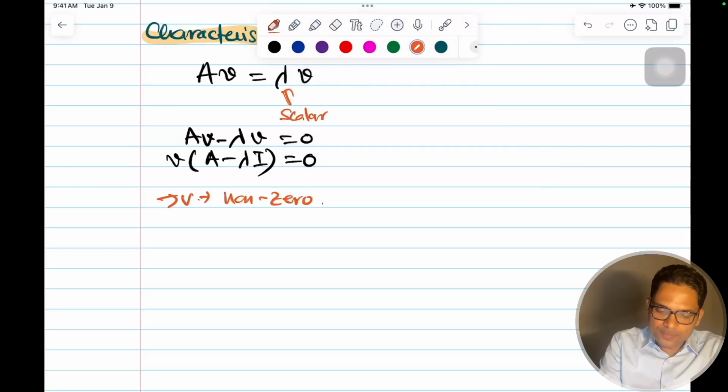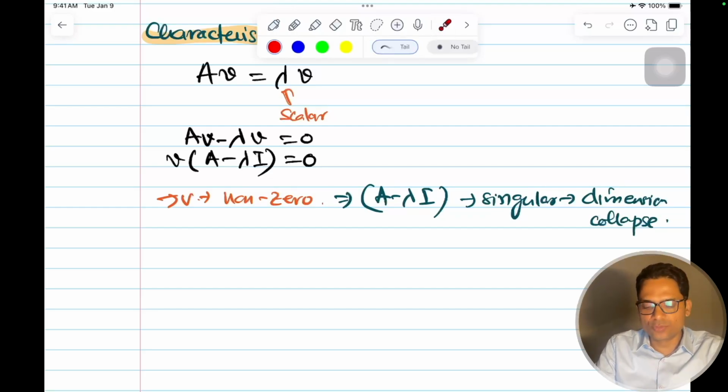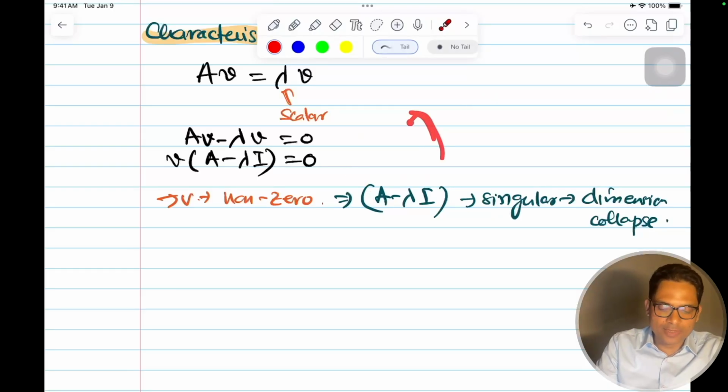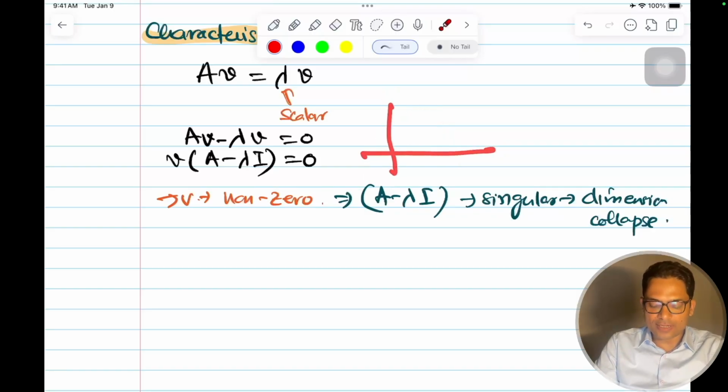Then if v is a non-zero vector, and lambda is non-zero, because that's what we started with, this implies that A minus lambda I, this matrix, should be singular. That is, there is a dimension collapse. Around one dimension there is no change, so there is only a linear change in whatever direction it is happening. Otherwise it would move in some direction, the resultant direction of some force on x and y. But since there is only one direction, and what the direction is we also don't know.